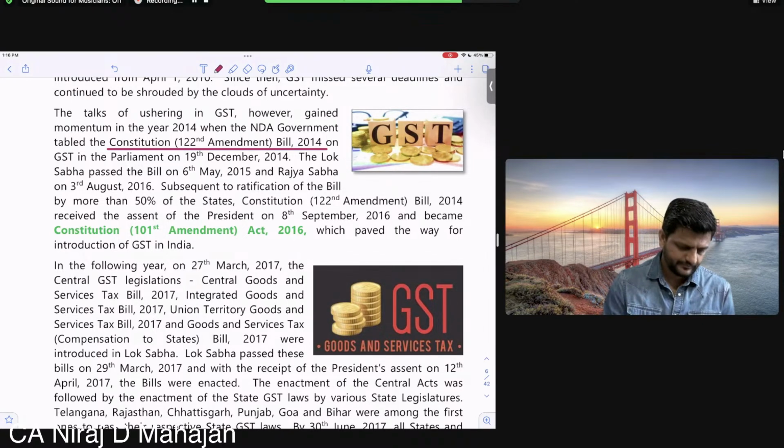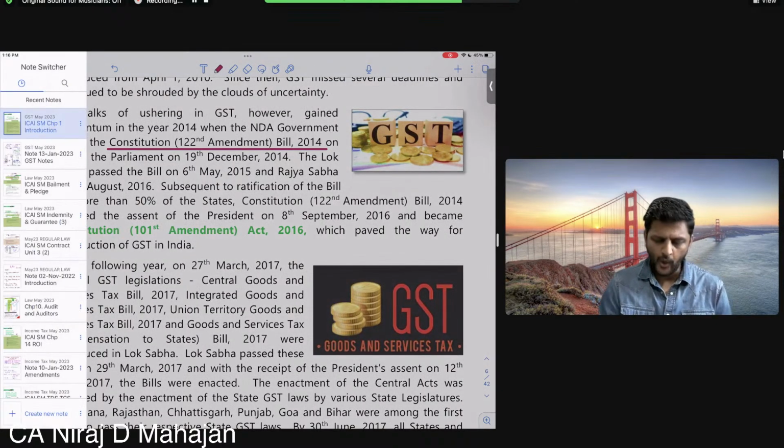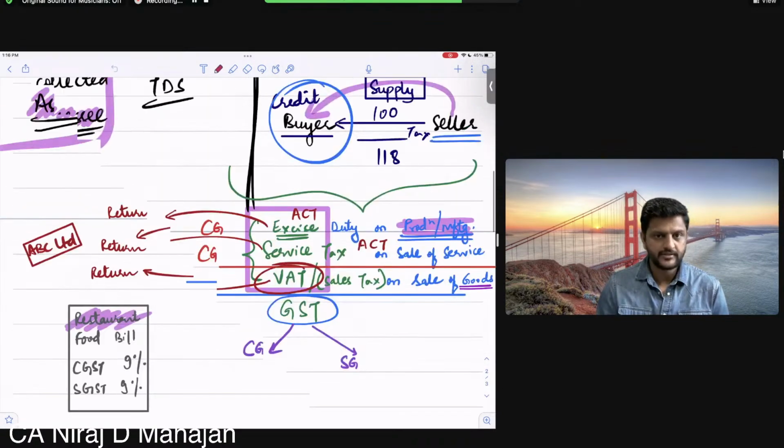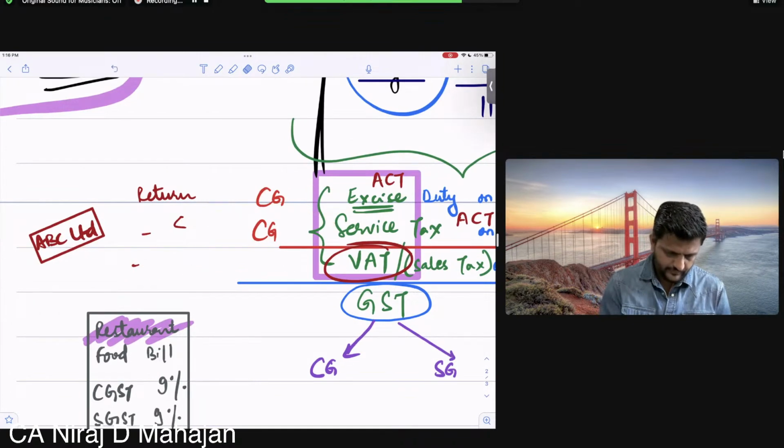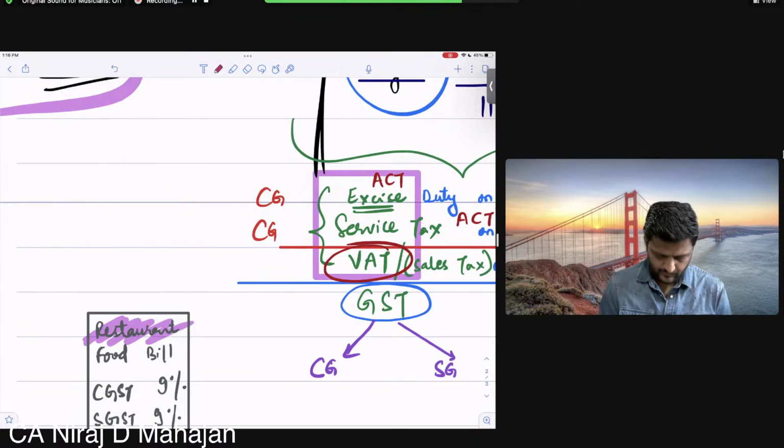Why do you have to amend the constitution? I'll tell you the simple reason. Pay attention. Understand now, please understand. Because on any supply of goods or services, what was happening?